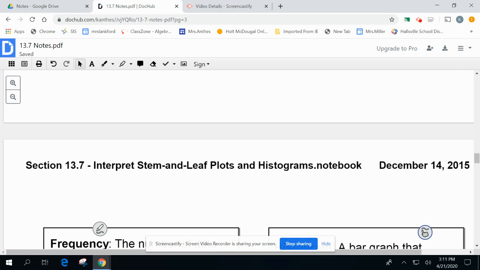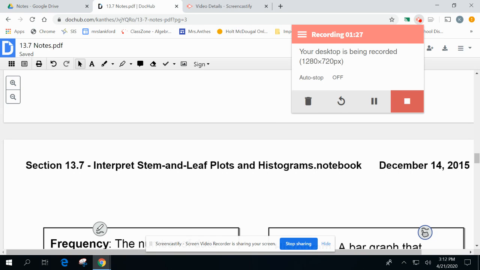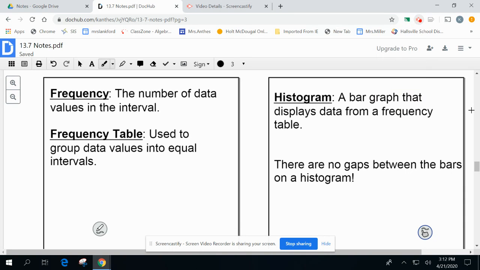Okay, so the next part of this is a frequency. All right, so a frequency is the number of data values in an interval, and a frequency table is used to group data values into equal intervals. And then a histogram is like a bar graph that displays a frequency table. There are no gaps in the bars in a histogram, so you don't have gaps in between each of the values.